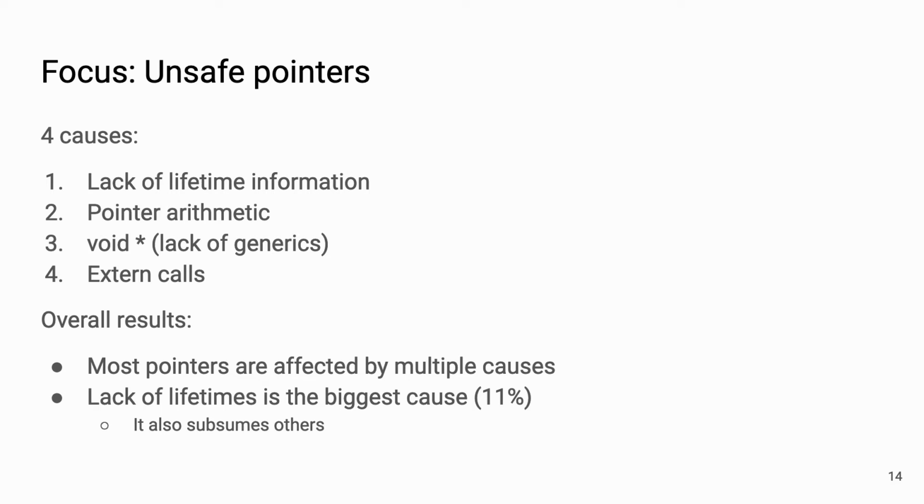And overall, we observe that most pointers are affected by multiple causes. And when I say multiple, I mean a combination of 2, 3, and 4, because at the end, all raw pointers are raw because there's no lifetime information attached in the first place. And when we look at each cause in isolation, the most common cause is lack of lifetimes. The rest of our paper focuses on fixing pointers that are unsafe because of lack of lifetime information. So we try to derive lifetime and ownership.